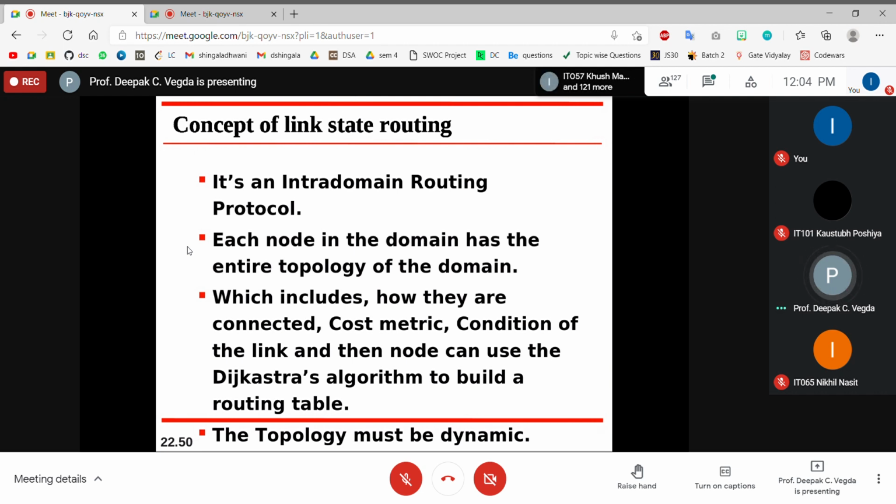So you see, this is again about finding the shortest path, right? If you want to find the shortest path, then what you need is the entire graph. Yes, you have that entire graph and the cost between every directly connected node. The link and the cost metric are already there. Then you start from a node which you take as a root node, and you apply the Dijkstra algorithm.